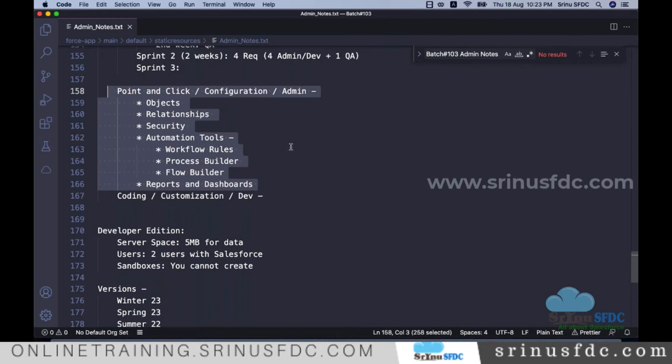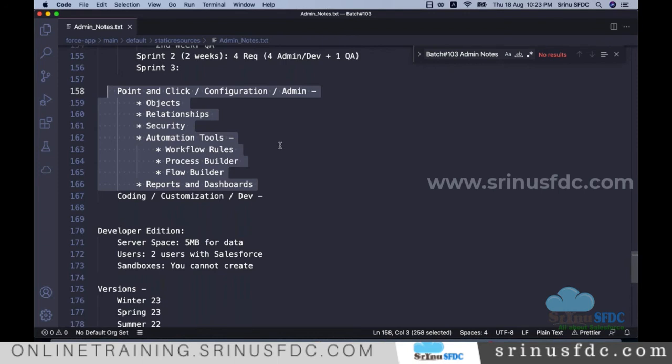So let's say you want to work as a tester, or you want to work only on administration, you don't like to do coding, or you want to grow as a business analyst. For anyone who wants to start with Salesforce, you have to complete this admin training. Since it does not involve any coding, it is easy for many people to learn.